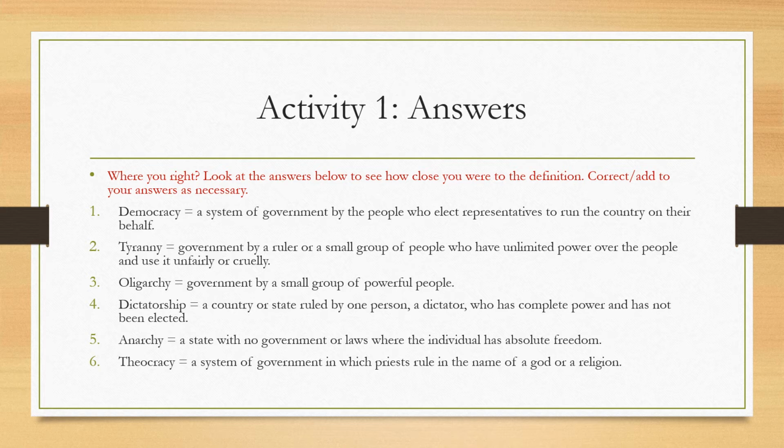Tyranny, government by a ruler or a small group of people who have unlimited power over the people, and they often use it unfairly or cruelly. Oligarchy, government by a small group of powerful people. Remember the word oligarch? Oligo means a few, so that means government by a few. Dictatorship, a country or state ruled by one person, a dictator, who has complete power and has not been elected. Anarchy, this is a state with no government or laws, where the individual has absolute freedom. So we've got the word an there as a prefix saying that there is no government.